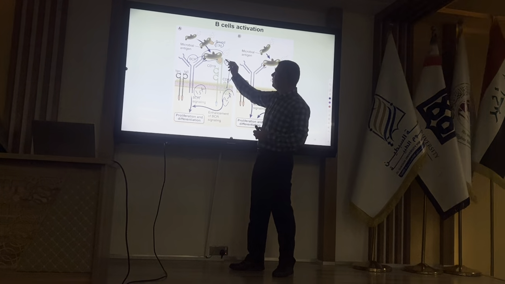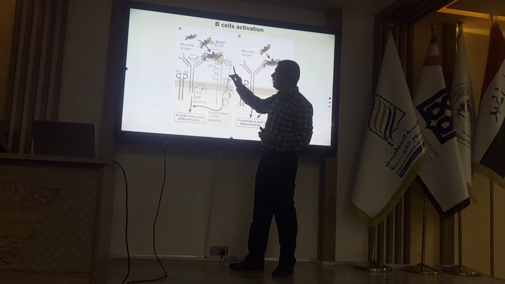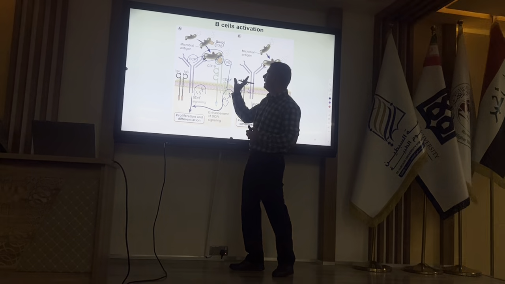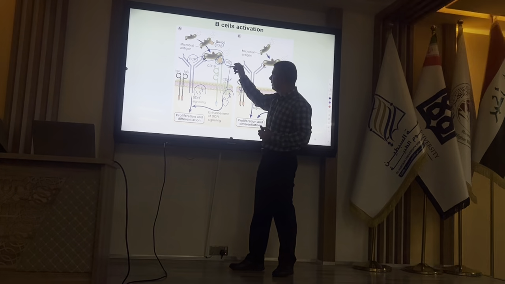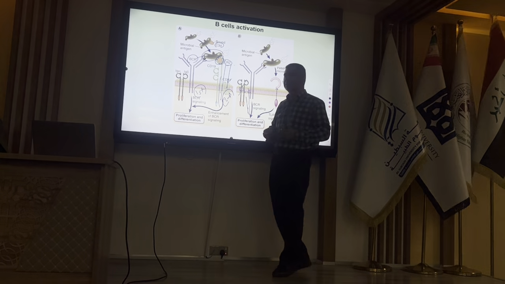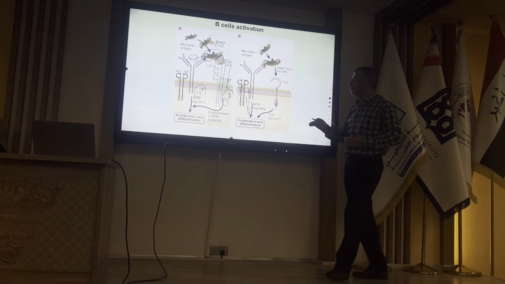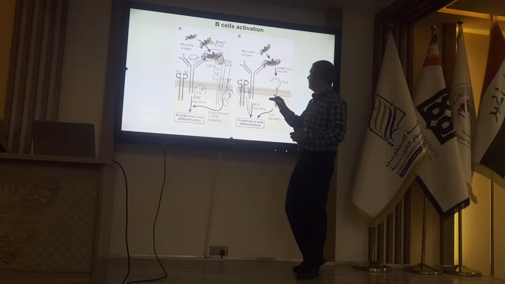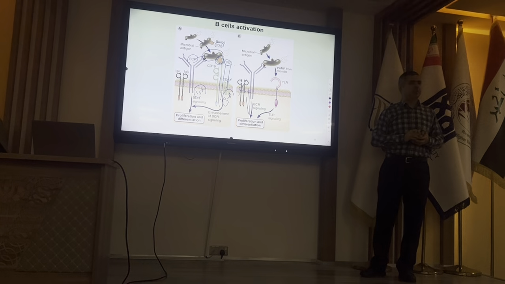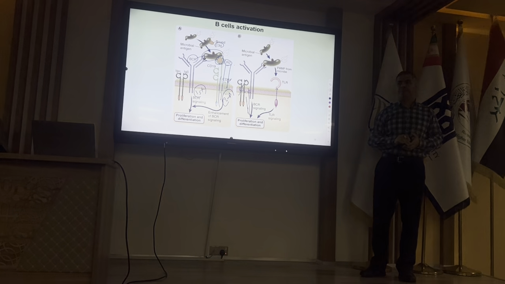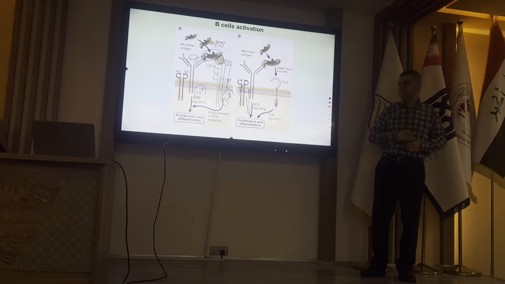You know that on the surface of bacteria we have complement activation, and some complement proteins are bound to the bacteria. Now they can bind to complement receptors, and then the second signal is provided for the B cell. By providing those two signals, first and second, we will have activation of naive B cells. I'm talking about naive B cells. The story for memory and effector cells is different.